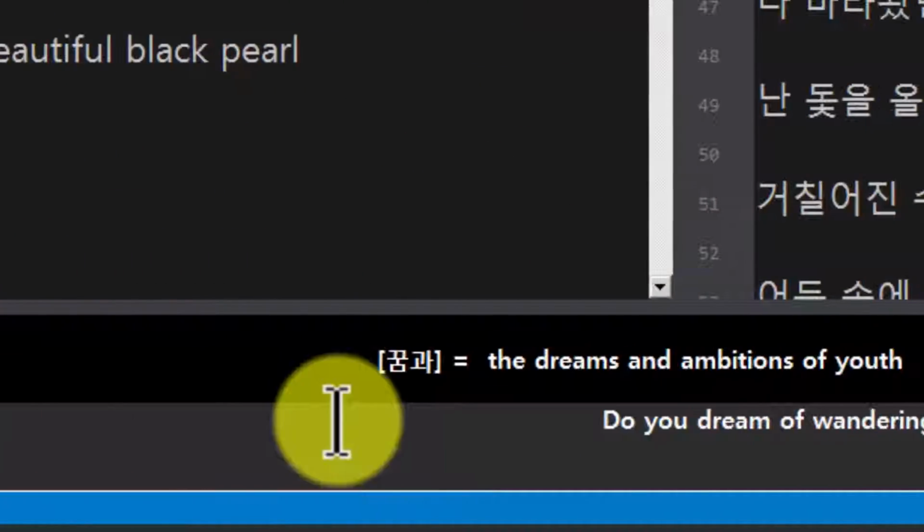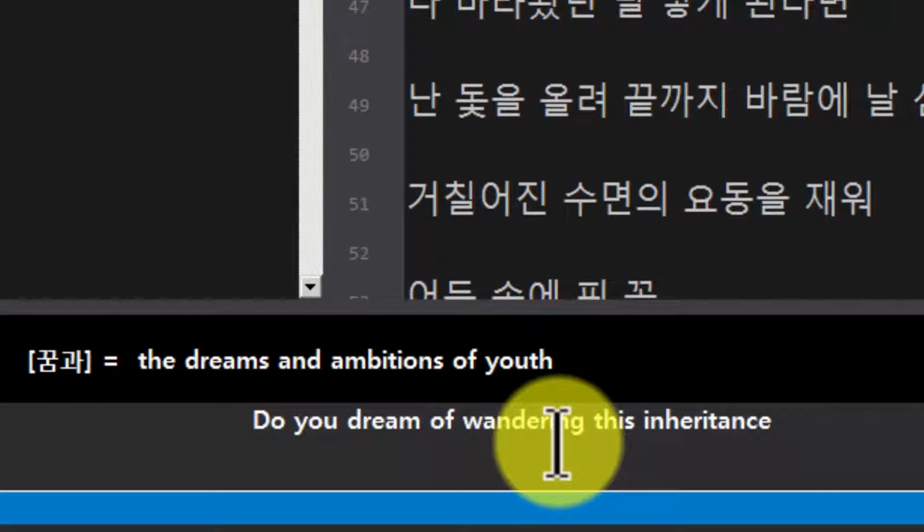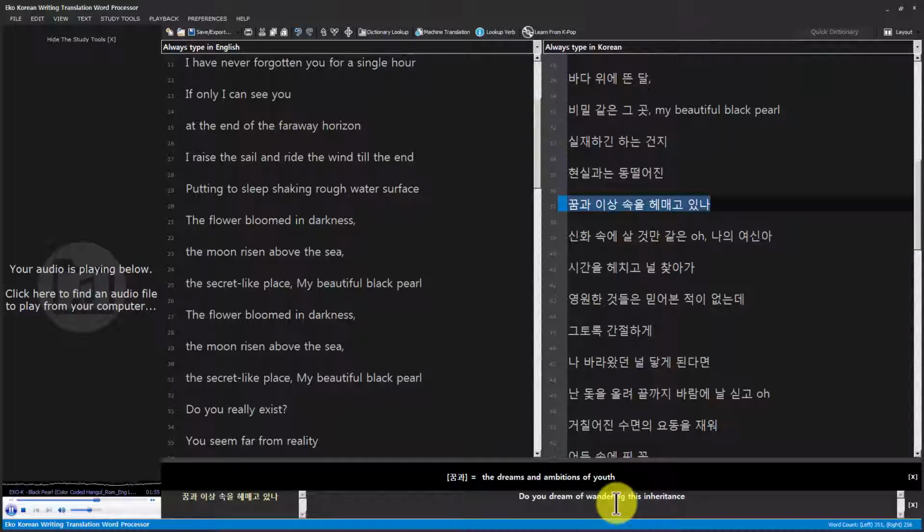So here's the Korean version, and here's the English version. Do you dream of wandering this inheritance? That's a really interesting translation. Is it a perfect translation? No, but it does give me an idea of what this sentence is about.